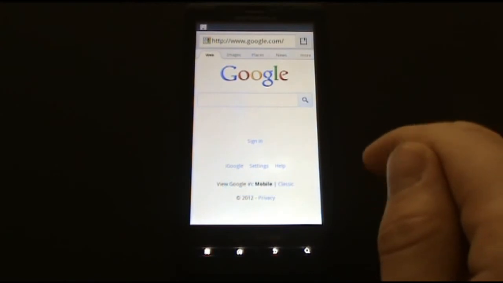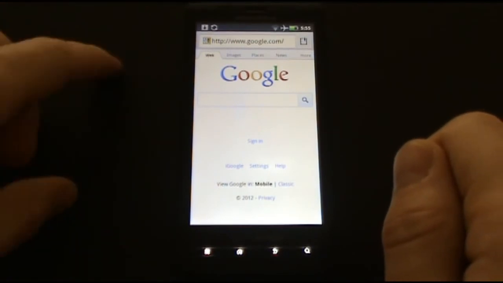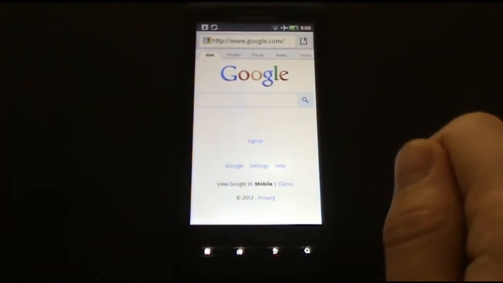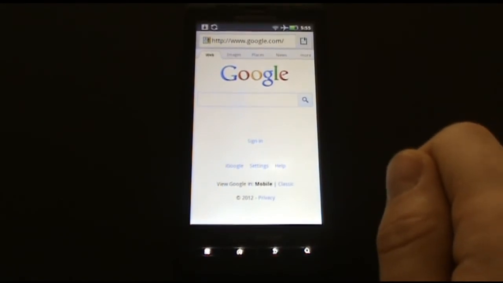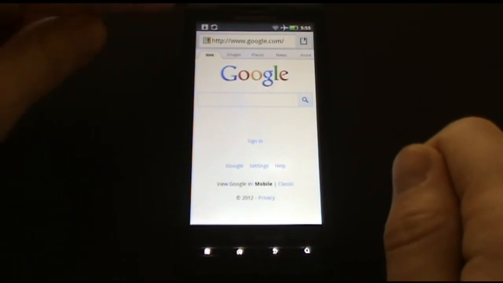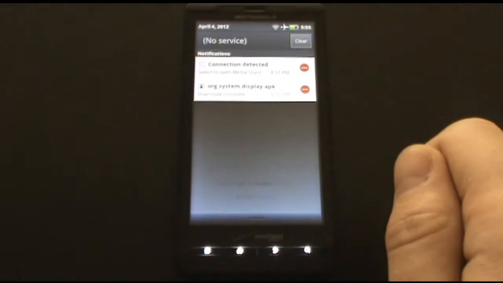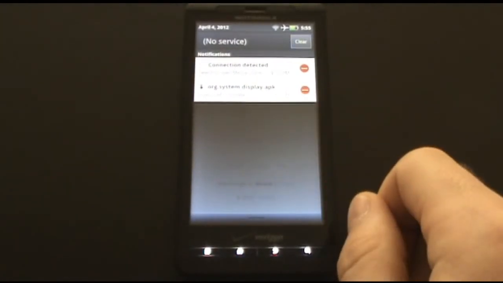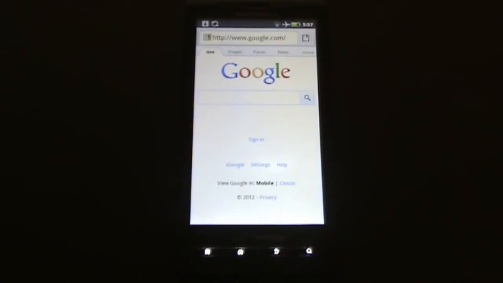You will now see that the app has started to download. Here, you can see a little download icon at the top. Now, you have seen that it is finished downloading, and you can pull down the screen to see the new file, org.system.display.apk. Now, let's install it.